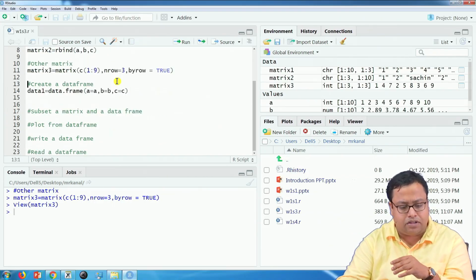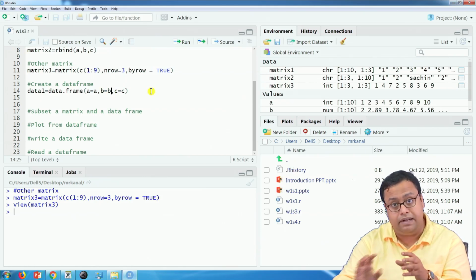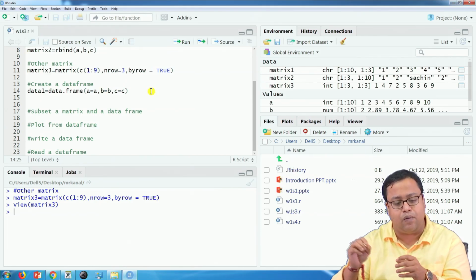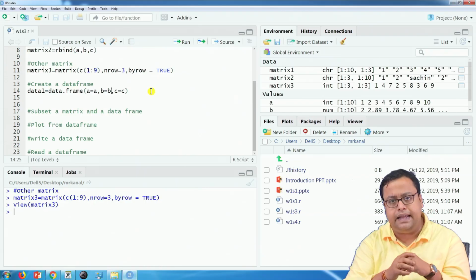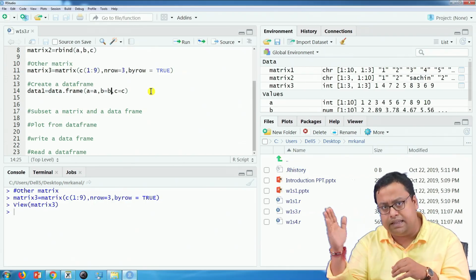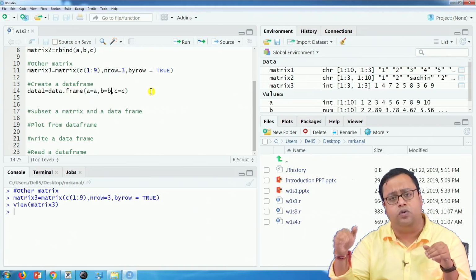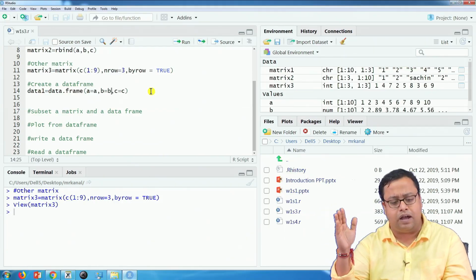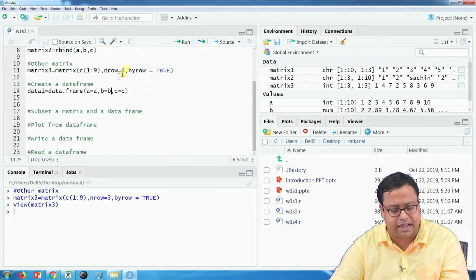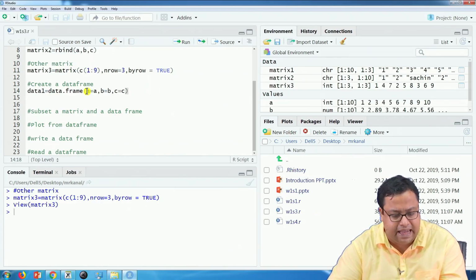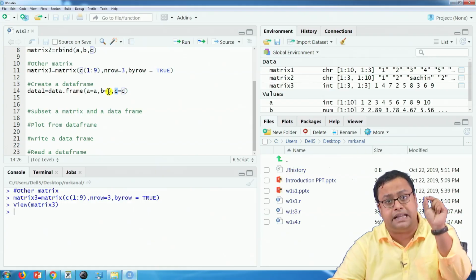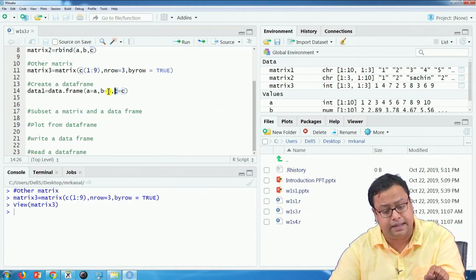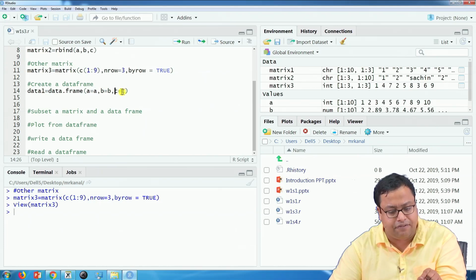Now I will try to show you how to create a data frame. It is different. In a data frame, we write data1, the name of the data, is equal to data.frame, and in this particular case I am putting these 3 columns separately. I will not put it row wise, I want to put it column wise. So I am writing A is equal to A, B is equal to B, and C is equal to C. The left hand side of these are the names that you want to put in the data set, and the right hand side A, B, C are the vectors.